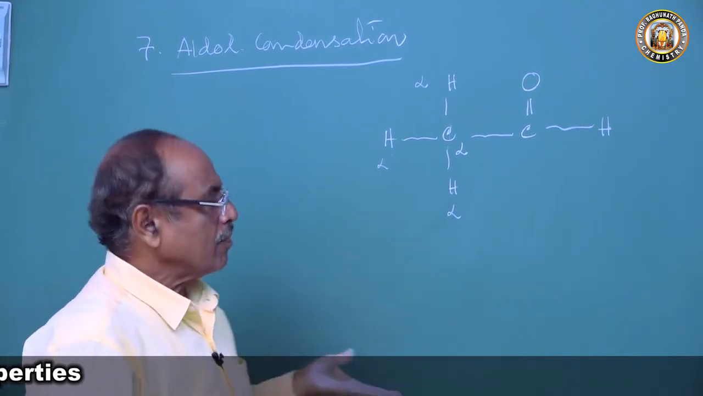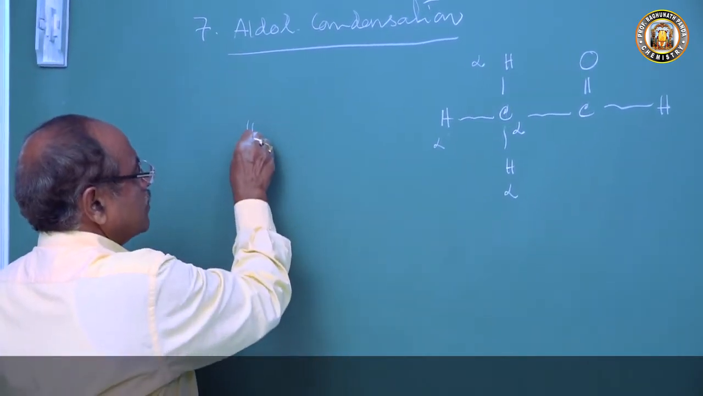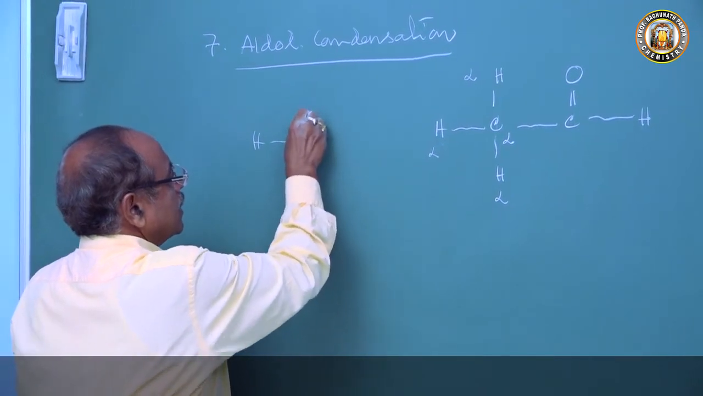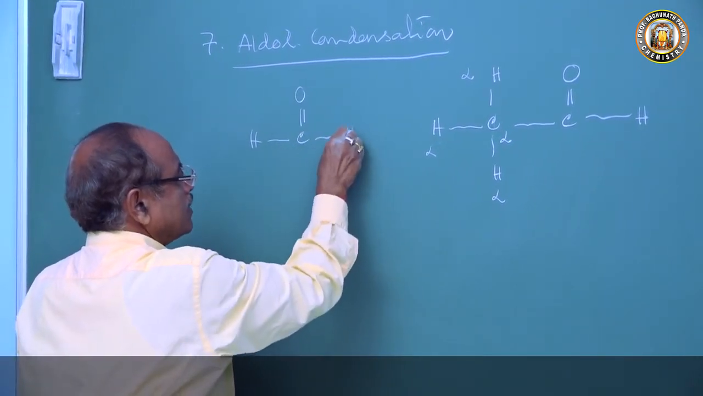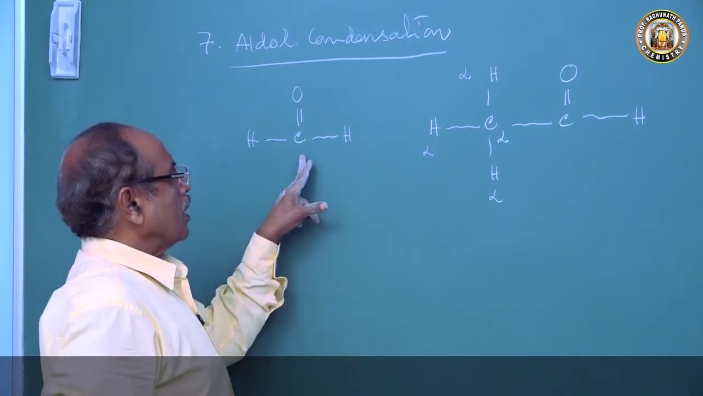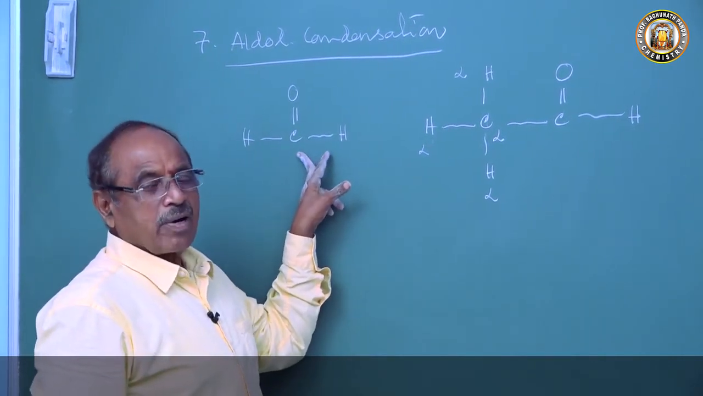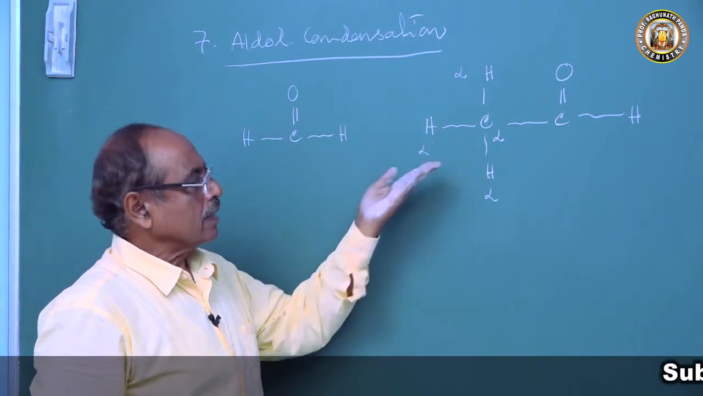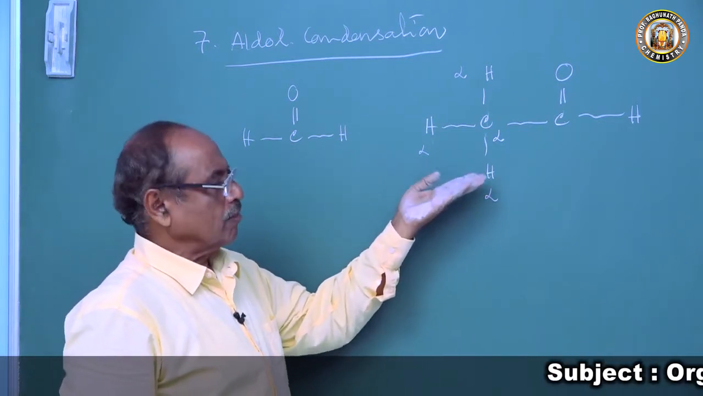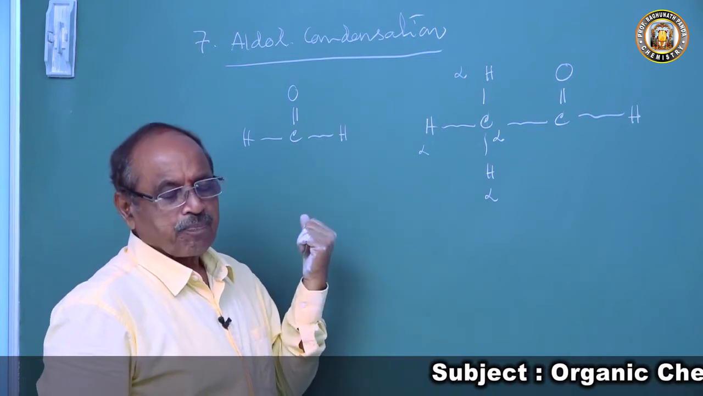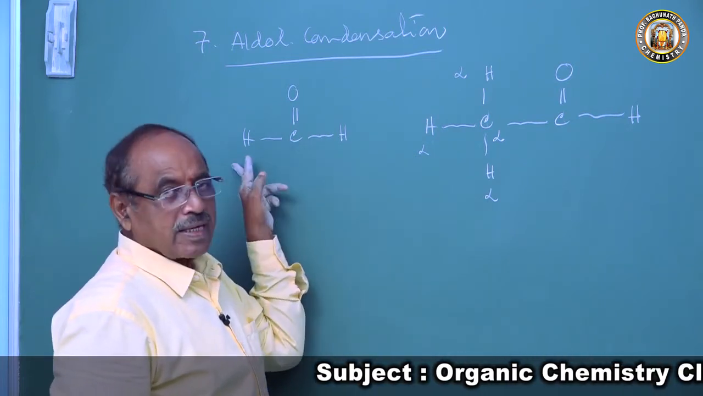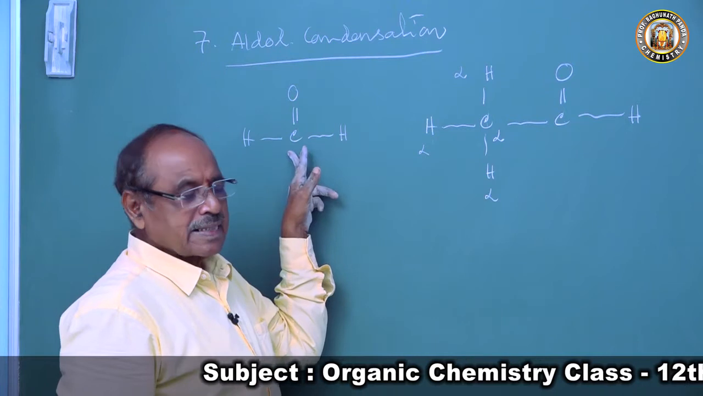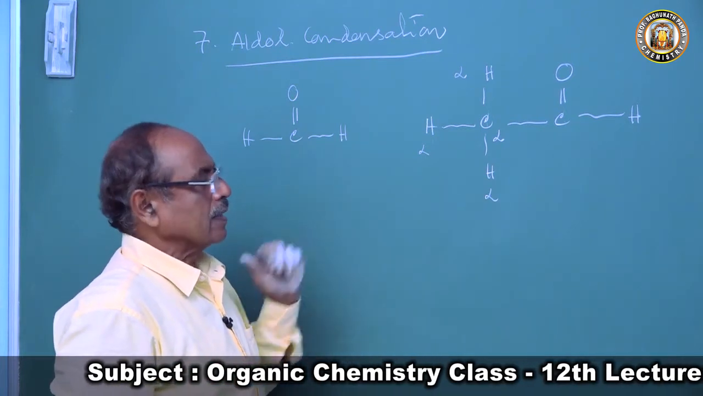Formaldehyde does not have alpha hydrogen atom, so this is formaldehyde. So formaldehyde will not undergo aldol condensation. Question comes in the exam, why formaldehyde does not undergo aldol condensation? Because aldol condensation is a reaction involving alpha hydrogen atom. Formaldehyde does not have alpha hydrogen atom, hence formaldehyde does not undergo aldol condensation.